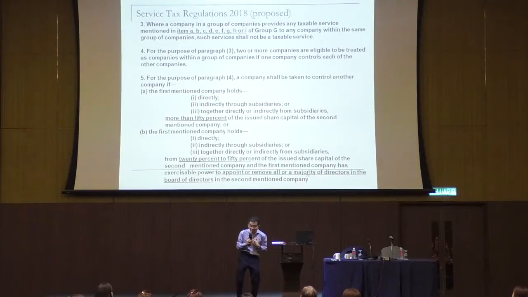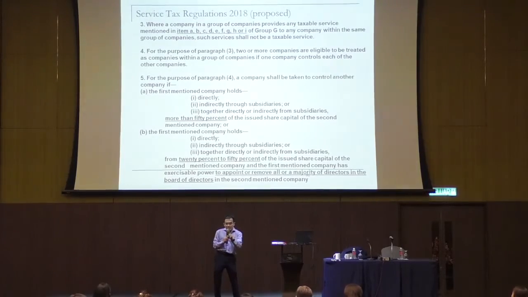However, what if this holding company also provides services to outsiders? Since you provide services to outsiders, that is a taxable service. The exemption is only for within the group. So because you provide to outsiders, your provision of services to your subsidiary would also be subject to service tax. So you provide just within your group. The moment you also provide to outsiders, everything is subject to service tax already.